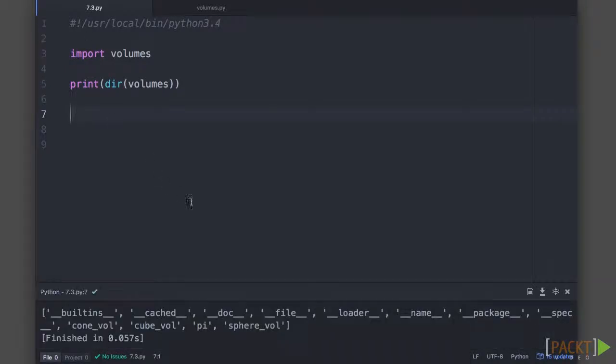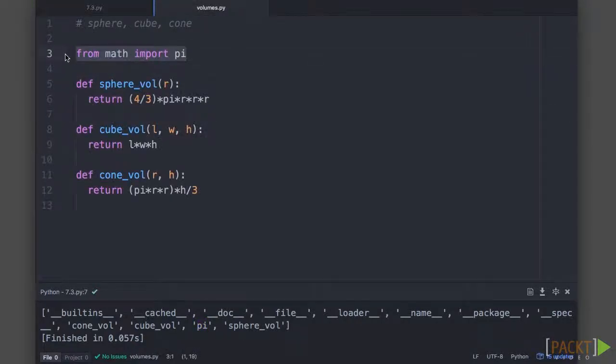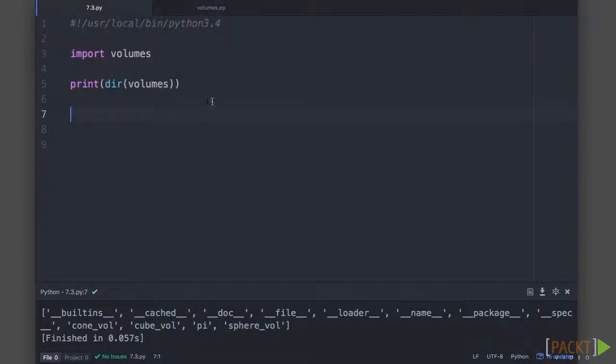And we can see that it contains a bunch of default things with double underscores, and then we can see it contains our 3 functions and pi, because we imported pi right here on line 3. If we had done import star, then we would have imported everything from the math module, which would also be available to us if we imported volumes.